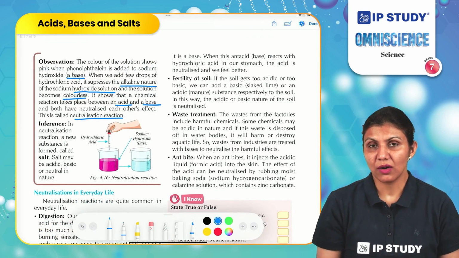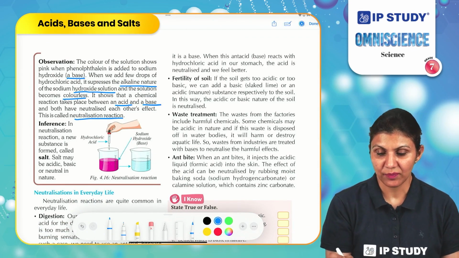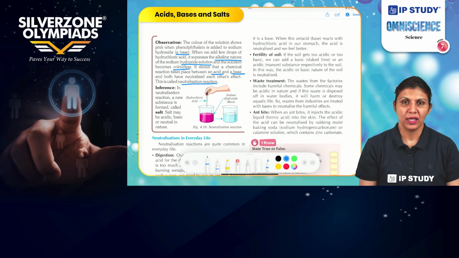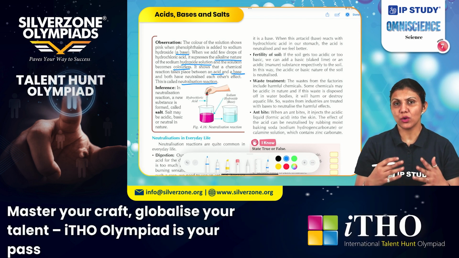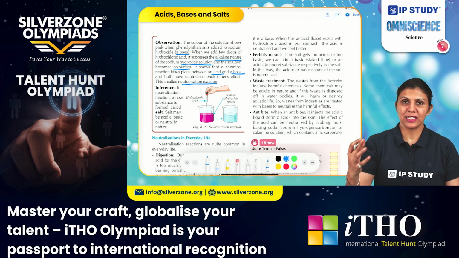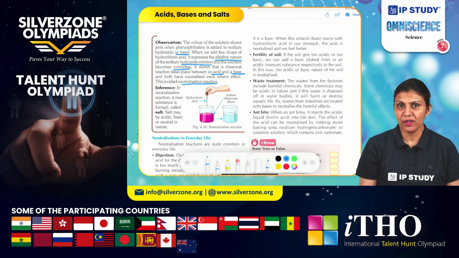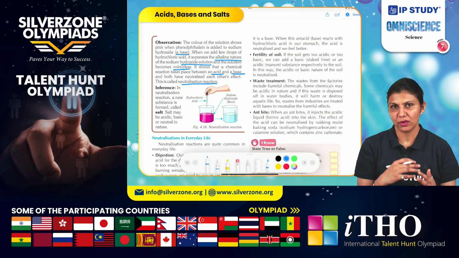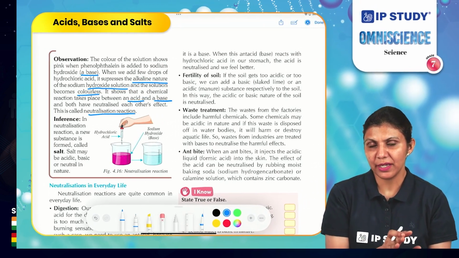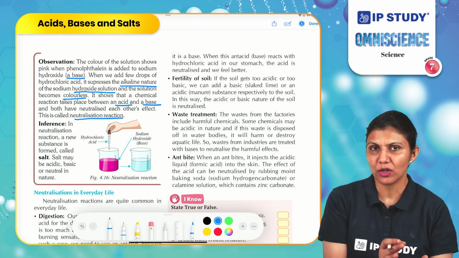Another use of neutralization reaction is to check the fertility of soil. The soil can be too acidic or too basic. Every crop does not grow in the same kind of soil. Some crops grow in acidic soil, but other crops grow in basic soil. So, if we want to grow a crop which grows well in acidic soil, we need to make sure that the pH of the soil is correct. If the soil is basic, that crop will not grow properly.